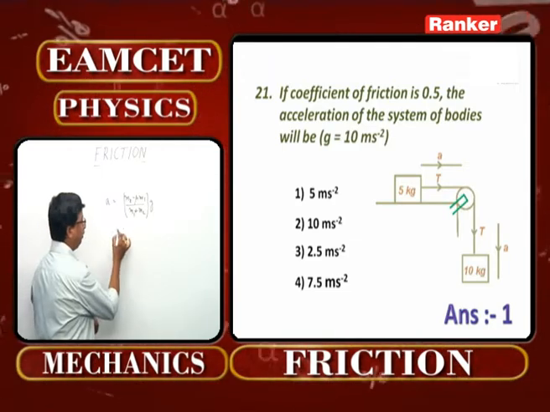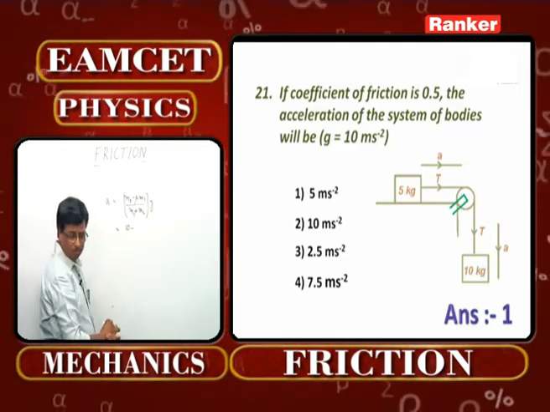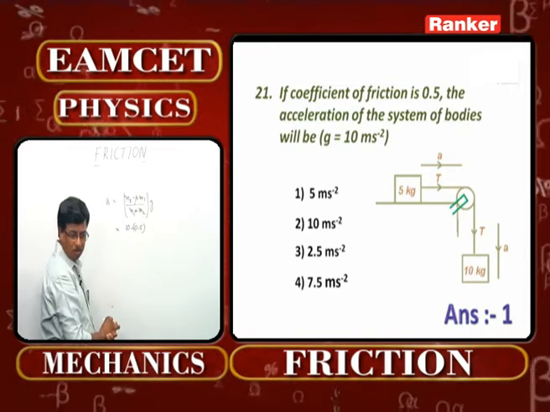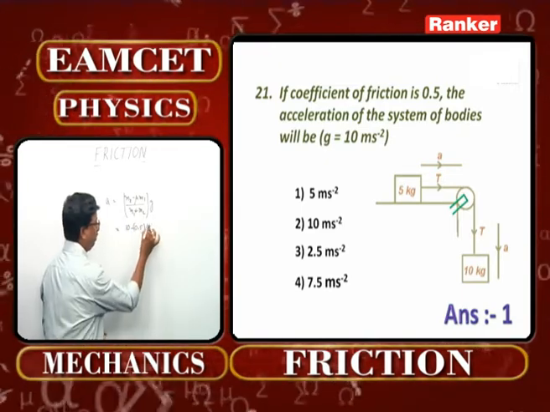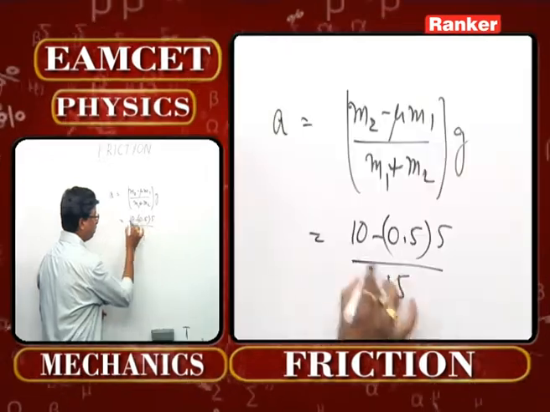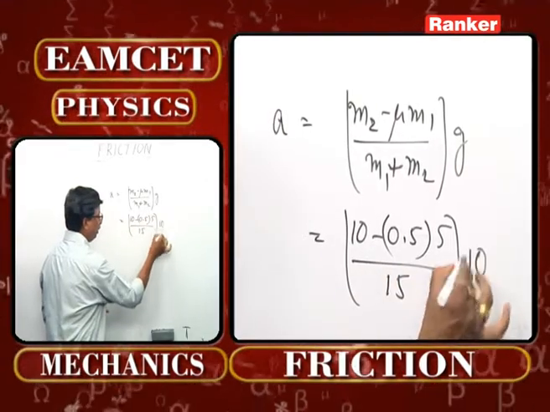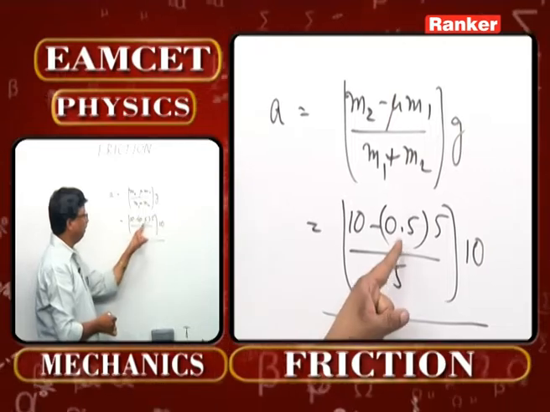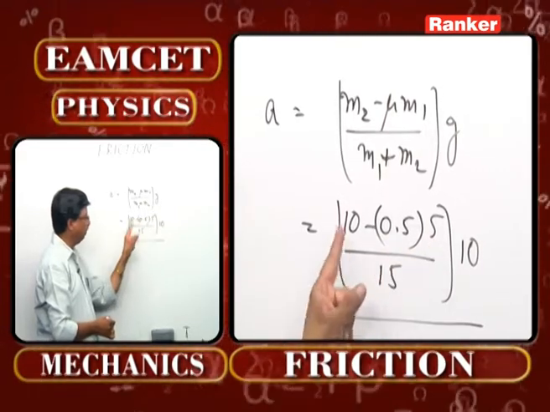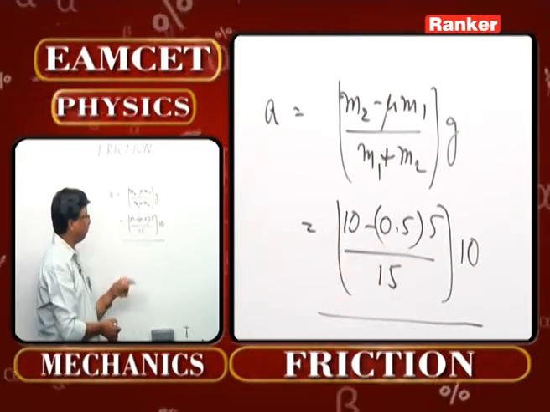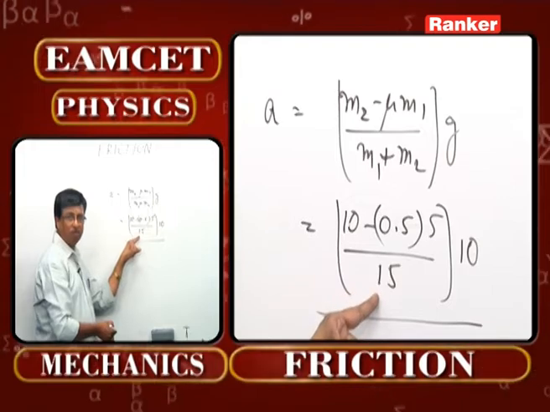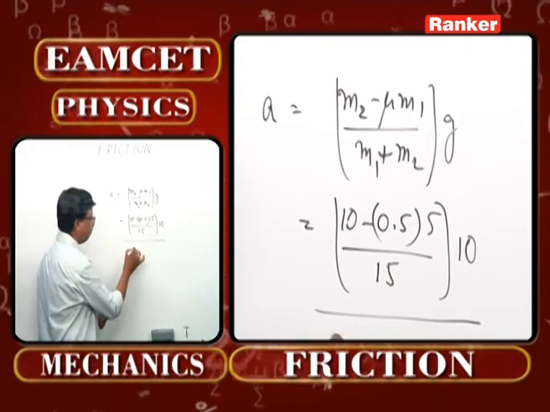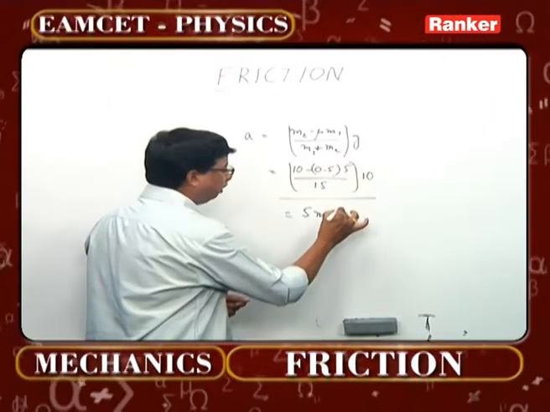What are the values given you see here? 10 minus 0.5 times, what is the value of m1 that is given here? That m1 is given 5, by 10 plus 5 becomes 15, into g being given 10. Substitute the values. Simplify this total thing. In fact, this becomes 2.5. 10 minus 2.5 is 7.5. 7.5 cancels in 15 twice. So ultimately 10 by 2 now is going to be 5 meter per second square.